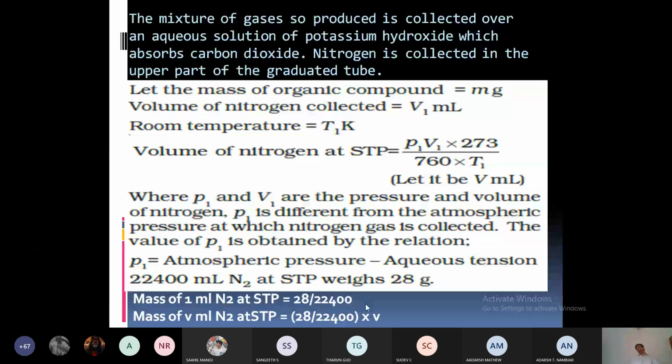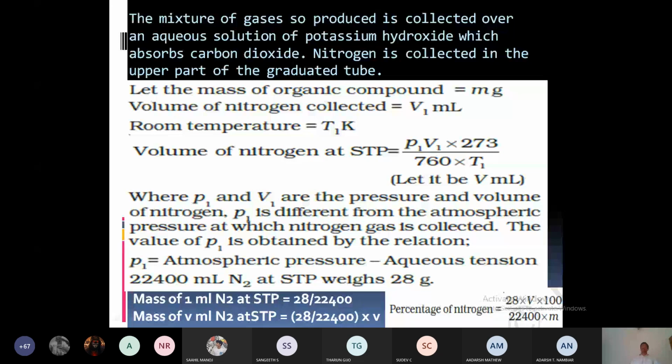Is it clear, the calculation? Yes, sir. If there is a problem, easily you can substitute and find out the value. For example, I will give you a problem.